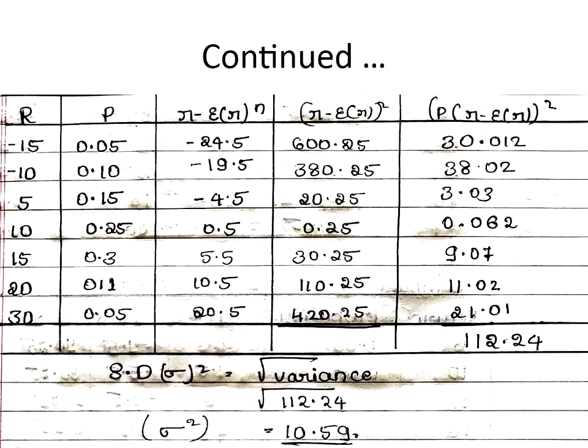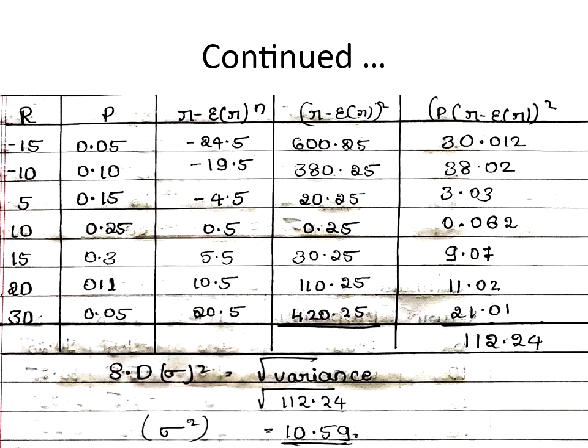Then after that we have to square the third column, that is R minus E of R whole square, that is minus 24.5 square. Minus into minus will become plus, so 600.25. I am explaining you the fourth column. Okay, we have to square the third column so that we will get the fourth column. 19.5 square, 380.25. 4.5 square, 0.5 square. 5.5 square is 30.25. 10.5 square is 110.25. 20.5 square is 420.25.